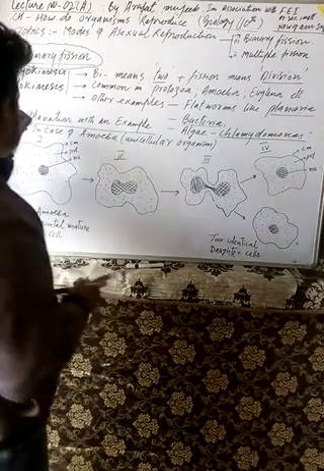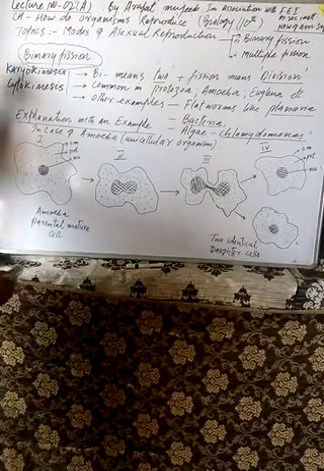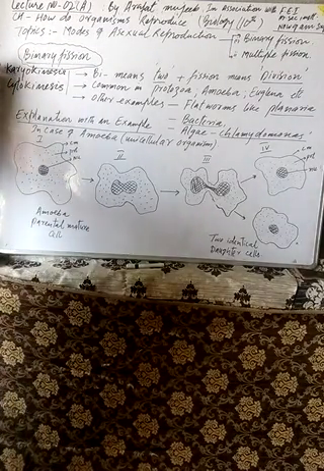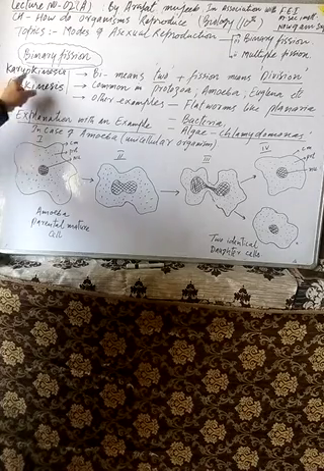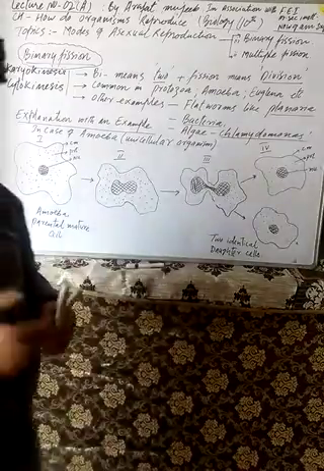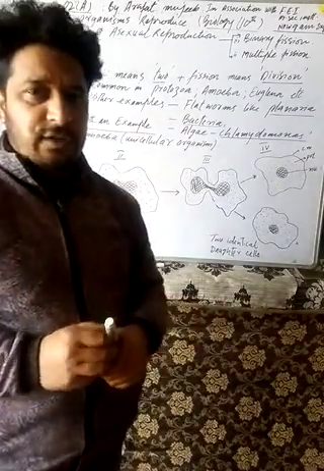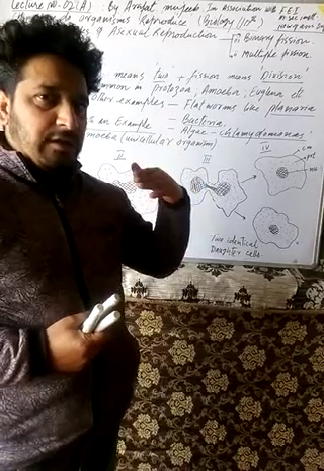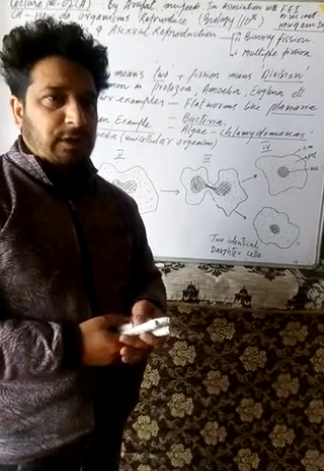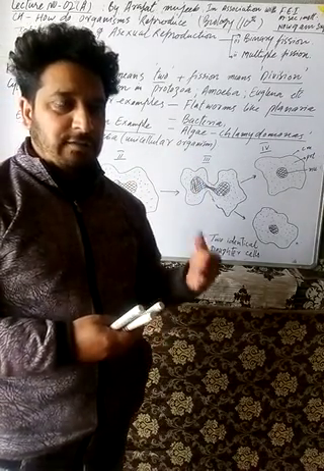In binary fission, two divisions take place. First of all, there takes place the karyokinesis. What do you mean by karyokinesis? It is a Greek name, karyon, that is the nucleus.